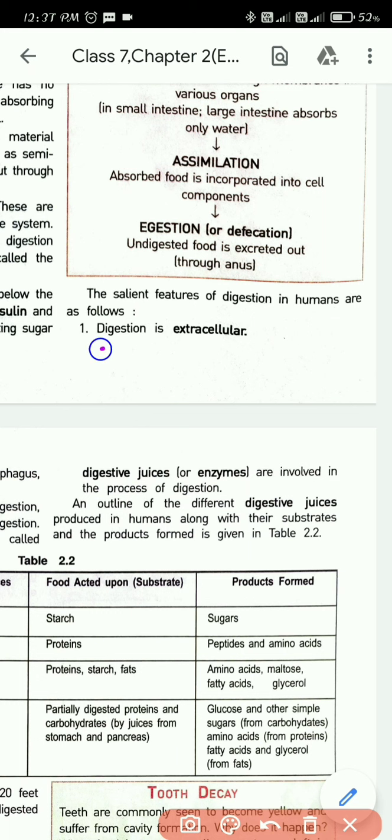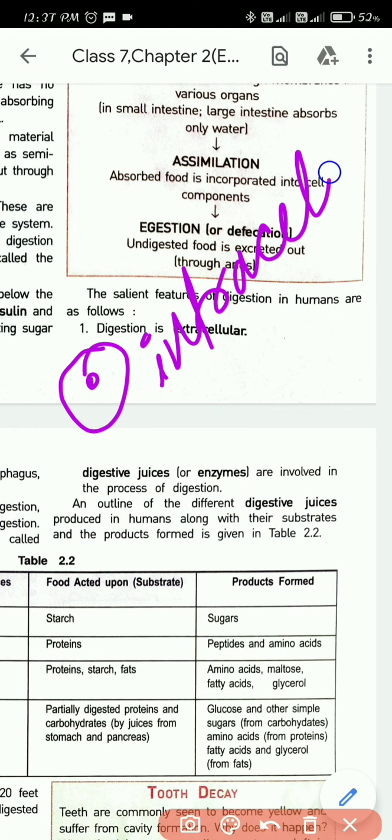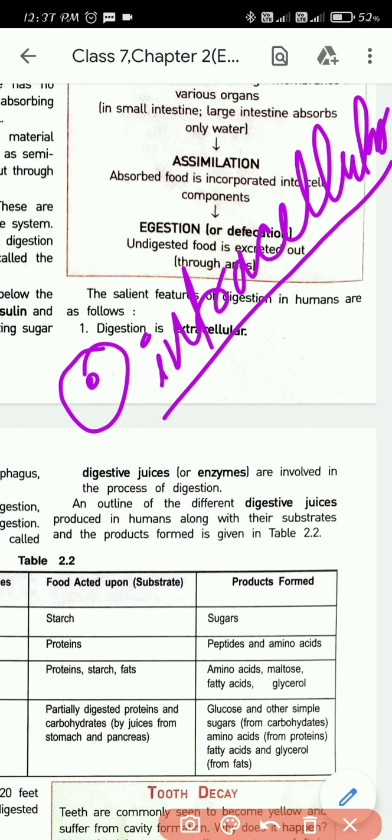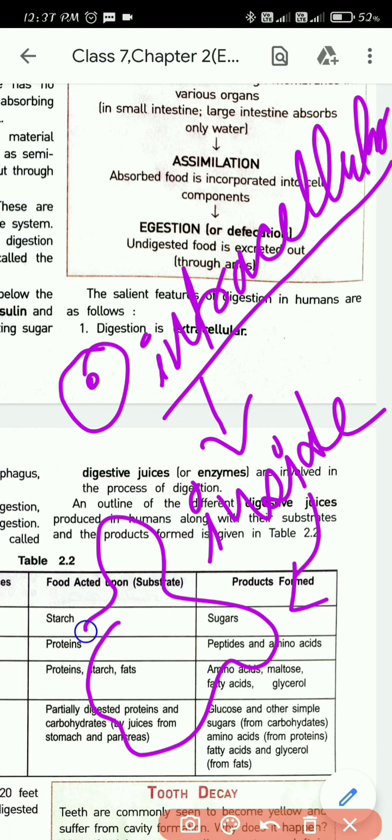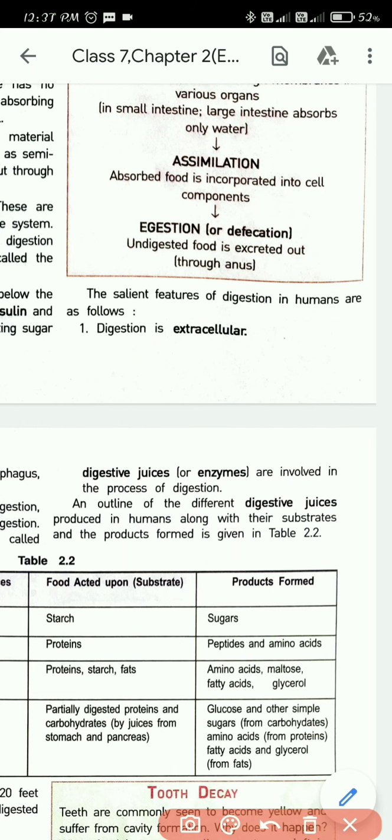If it happens inside the cell, we call it intracellular. Intra means within and cellular means cell. Where can we see this type of digestion? In unicellular organisms, like amoeba.